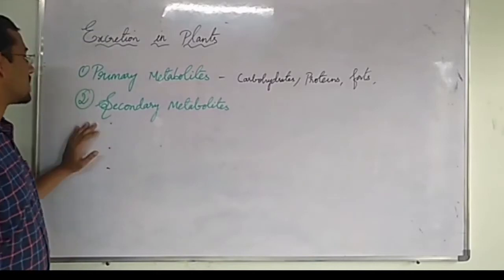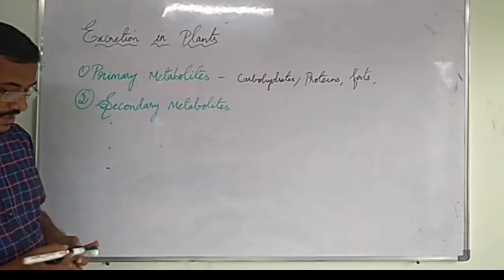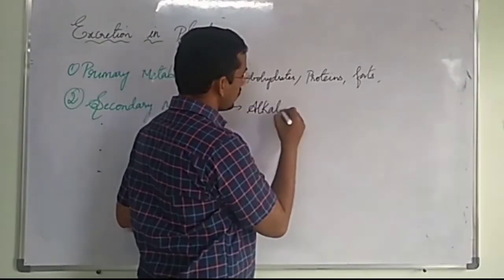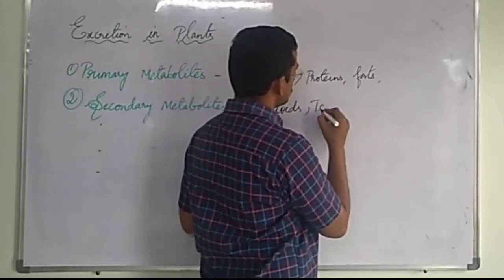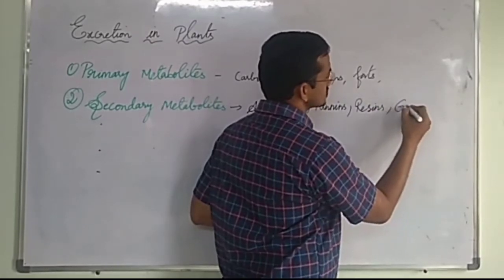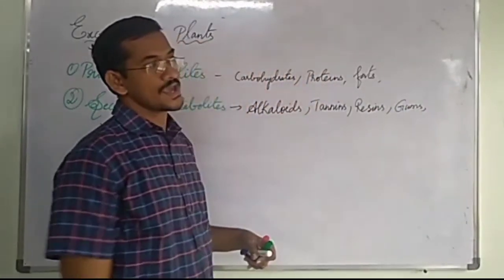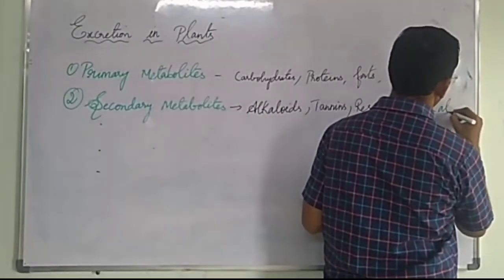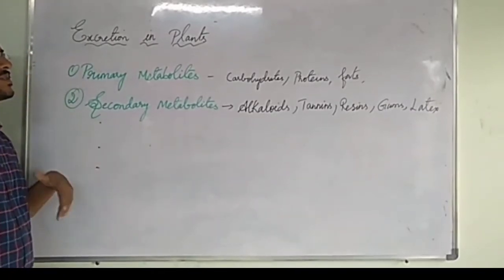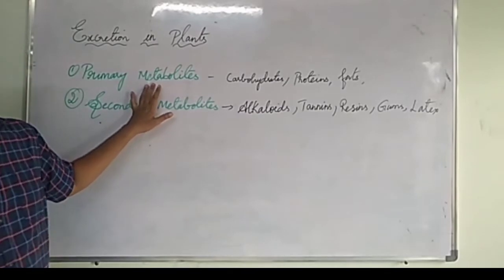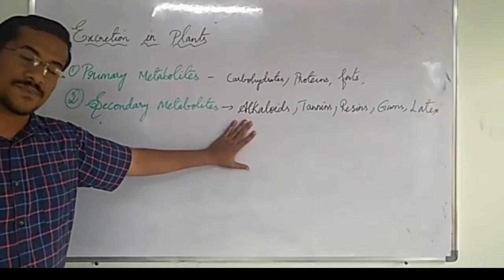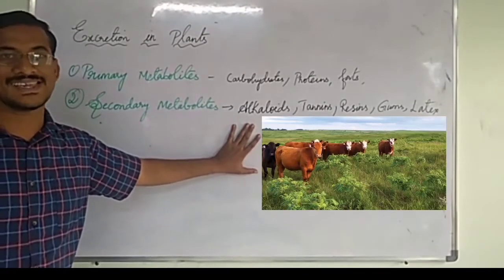But whereas secondary metabolites are alkaloids, tannins, resins, gums, okay, and latex. So secondary metabolites are not at all useful for the plant for their growth and development, but these do help the plant in defense mechanism to protect itself from animal eating.